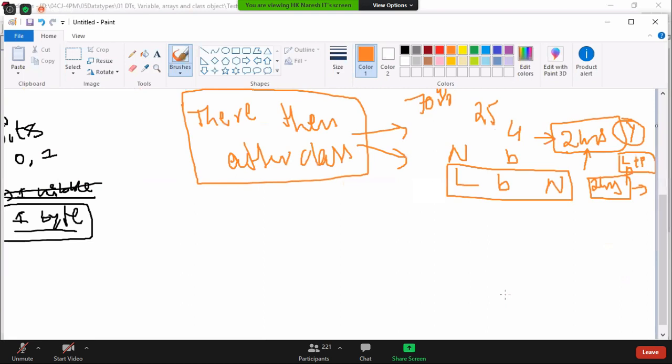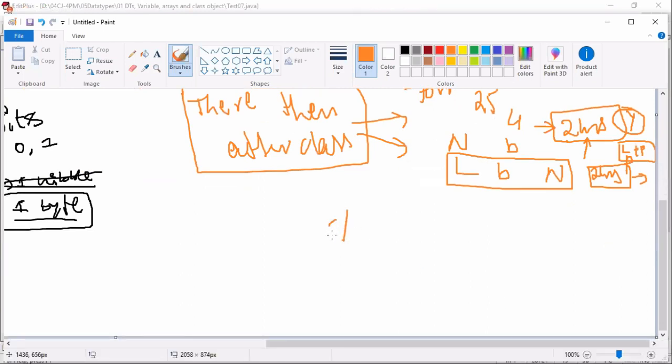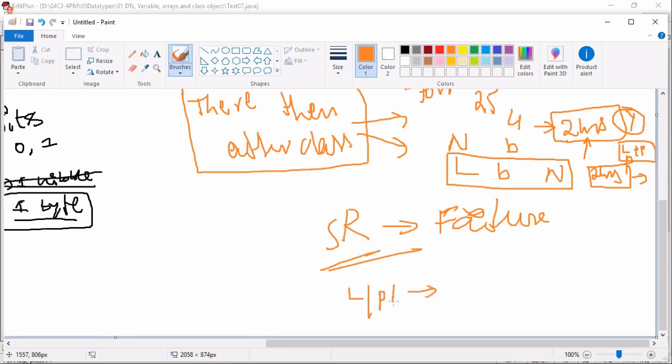So change your mind. If you are in a mode of taking screenshots or recordings, pakka, you are inviting failure in your life. No doubt. You are inviting failure in your life. So if you are listening along with me, practicing along with me, and doing revision at home and spending more time on revision, then you will get success. Not success, sorry. I never say success. I'll say excellence. You are going to get excellence. Once you get excellence, success automatically will come. Never run behind success. Always run behind excellence.